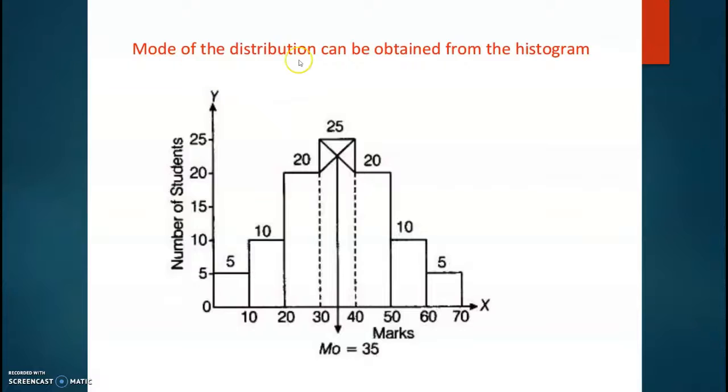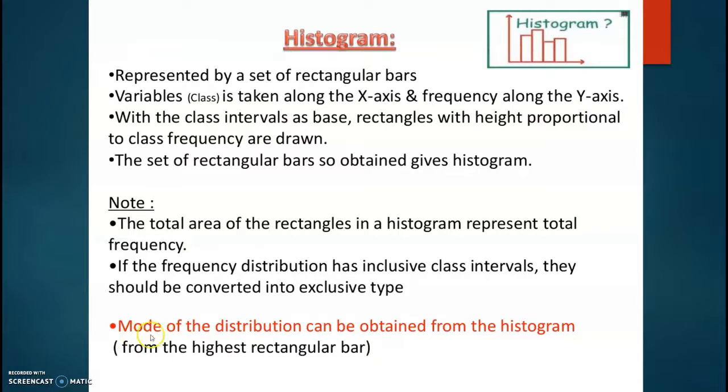Mode of the distribution can be obtained from the histogram. So first we have to draw the histogram as per the data. Then we have to draw like this and we get the mode 35. That means mode of the distribution can be obtained from the histogram, from the highest rectangular bar.